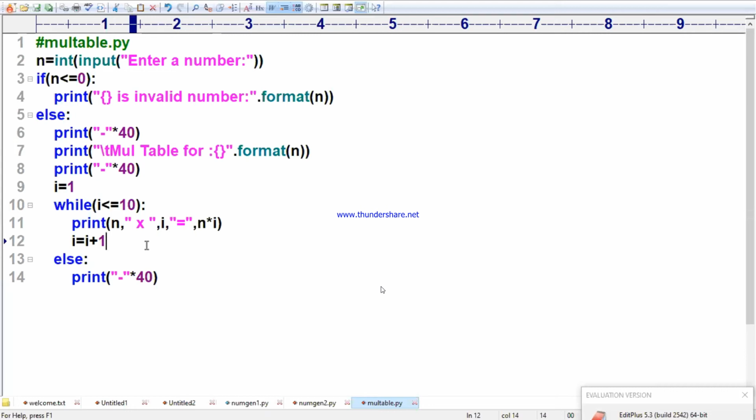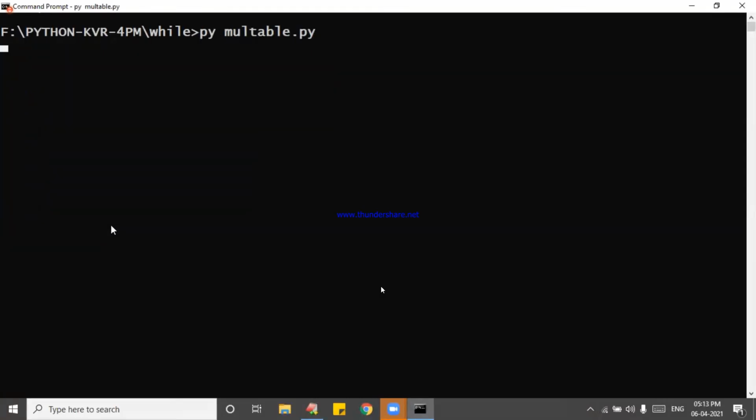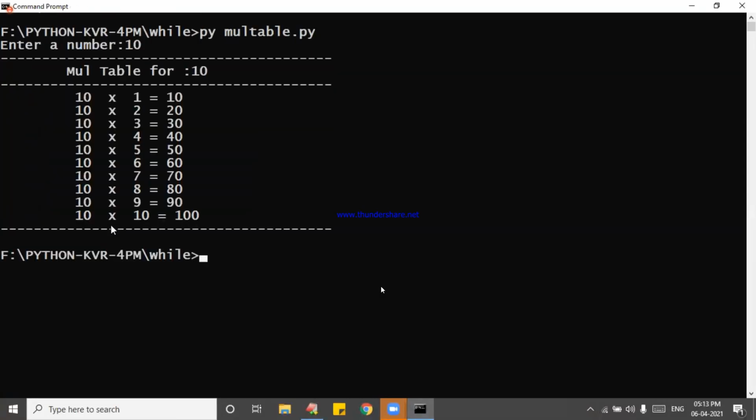Tab spaces, Mr. Rajshekar Reddy. Right? Here also I can give a tab space, comma, I can write. Here also I can give one tab space. Now you see, carefully follow. Now I am entering the value 10. The 10th multiplication table is coming like this.